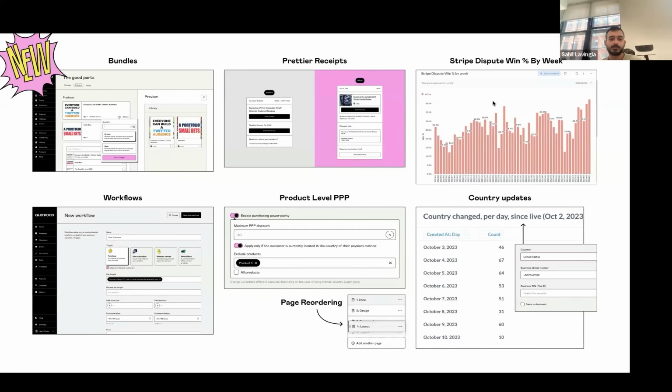The content editor that we shipped, which I'll talk more about, we added page reordering to it. So that's a lot nicer.